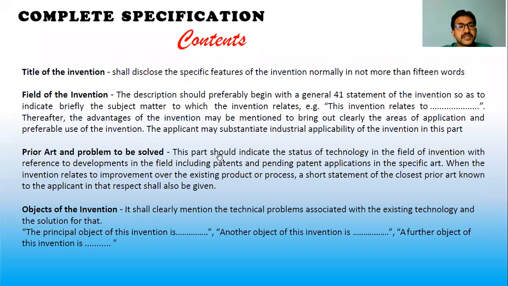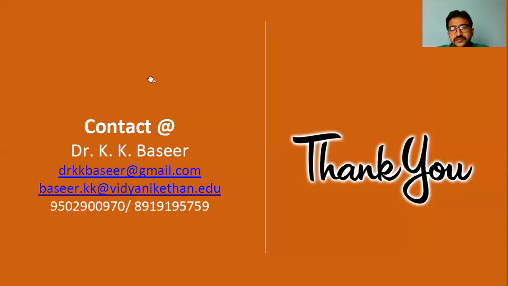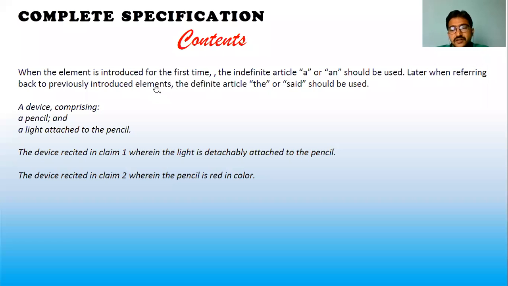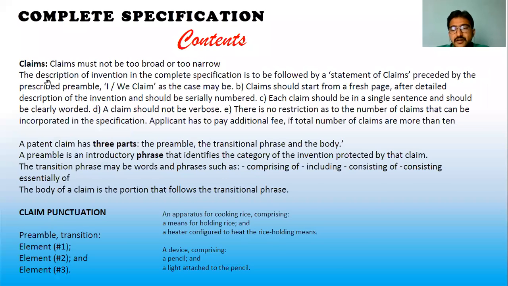Now I repeat the sections: title, field of the invention, prior art. Fourth is objects of the invention, simply objectives. Fifth one, summary. Sixth one, detailed description. Seventh one, drawings. Eighth one, abstract. And the ninth one, claims.